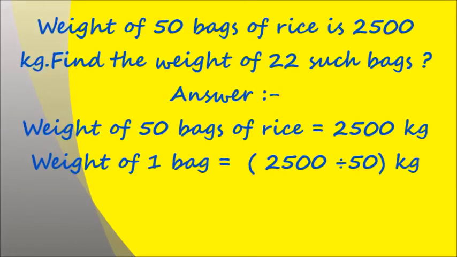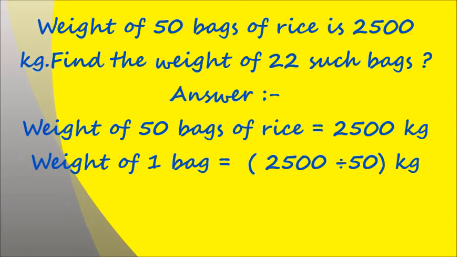Now the problem says they have not given us the weight of one bag. They have given us the weight of 50 bags. First we need to sort out the weight of one bag. So what do you understand by the line given in here? 50 bags of rice is 2500 kilograms.